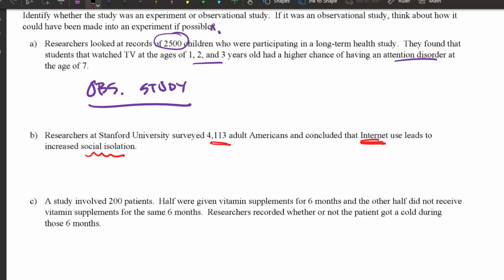Again, did they give internet and no internet as treatments? Did they take half of the people and say, you guys have to use the internet, you guys can't use the internet? It doesn't really say, but it doesn't sound to me like that's what they did. I'm thinking this is probably an observational study. Could you do an experiment? Sure.